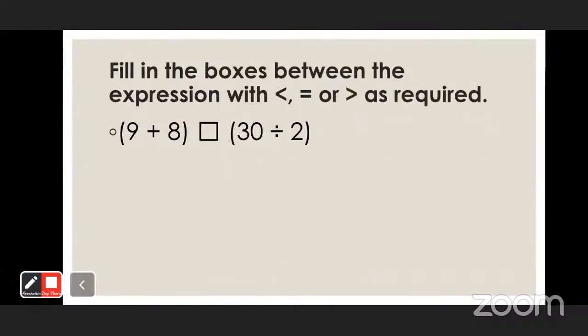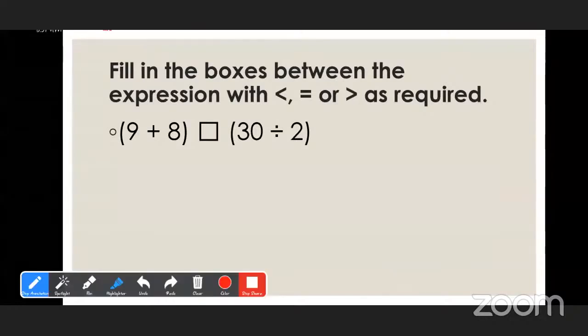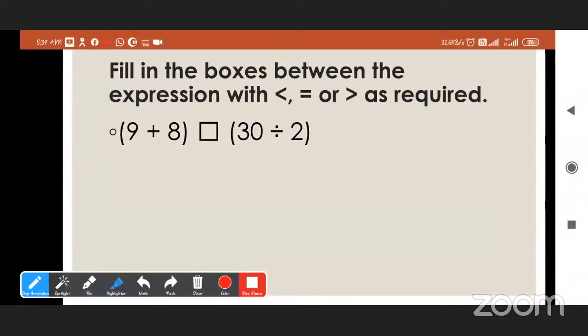Now, here are some problems for you. Fill in the boxes between expressions with the smaller than sign, the equal sign, or the greater than sign, as required. Okay, 9 plus 8 is 17.